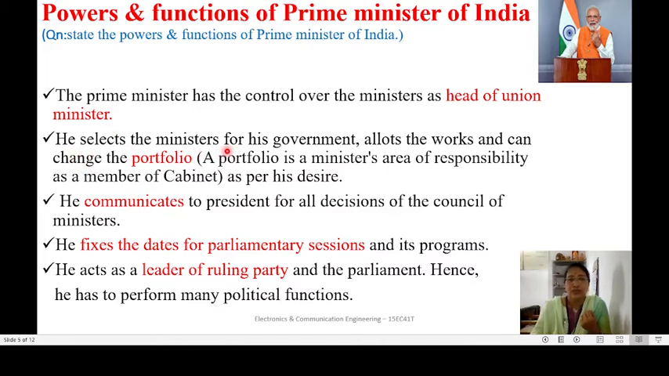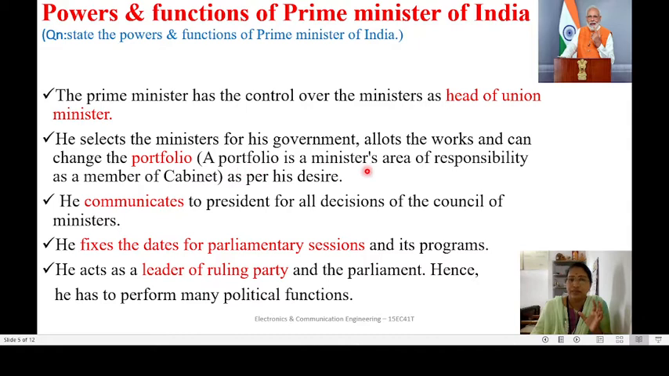He selects the ministers for his government. So the selection of the ministers is done by the Prime Minister only. And also he allots the work, which work should be done by whom. So that allotment is done by the Prime Minister only. And he can change the portfolio.